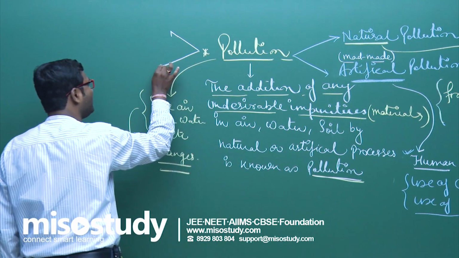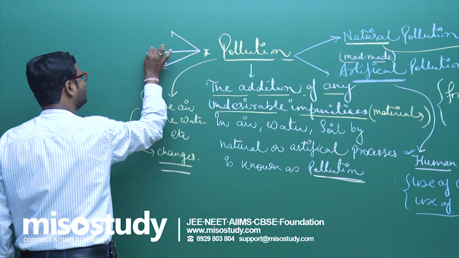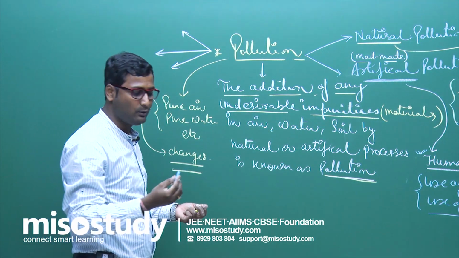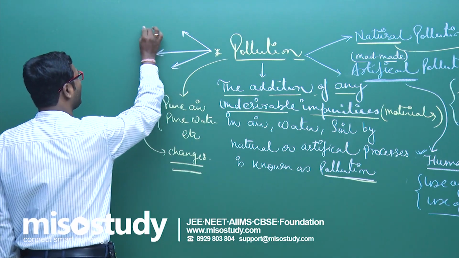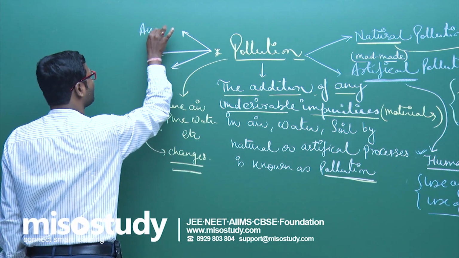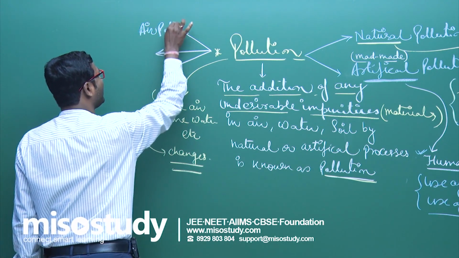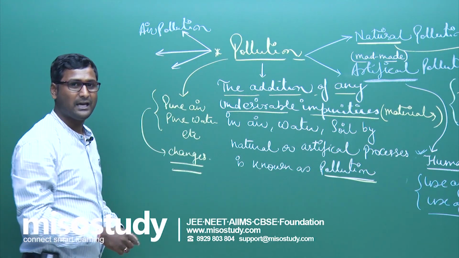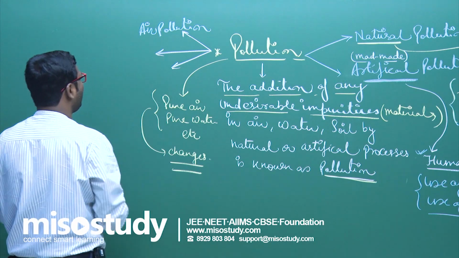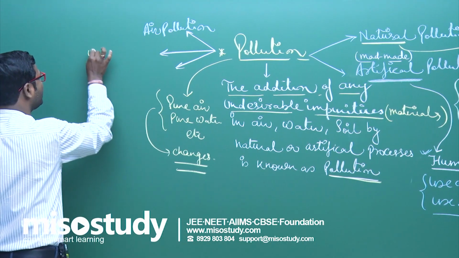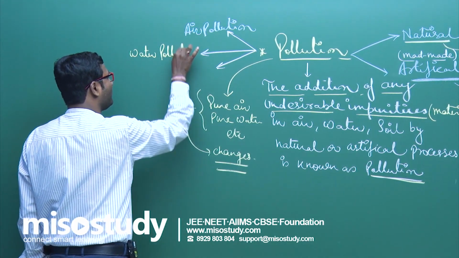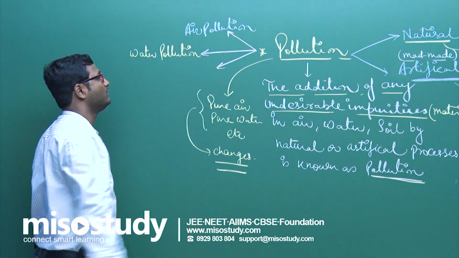part of the environment polluted, the types of pollution are, first one, friend, air pollution. Visible to you? Air pollution. The second one is water pollution.